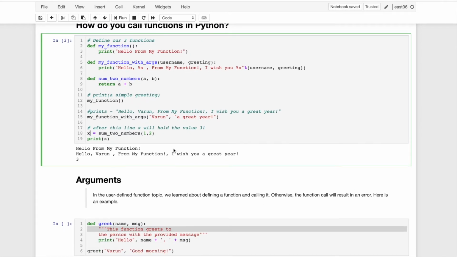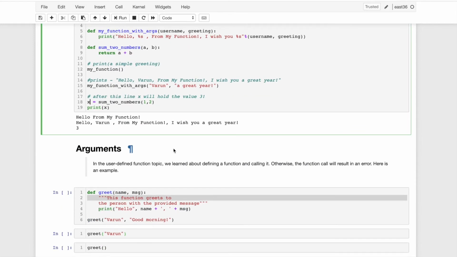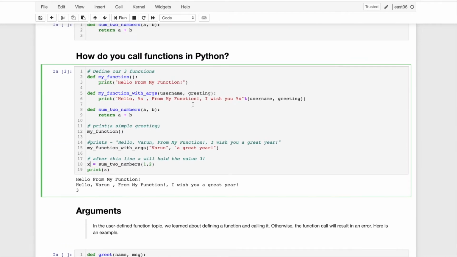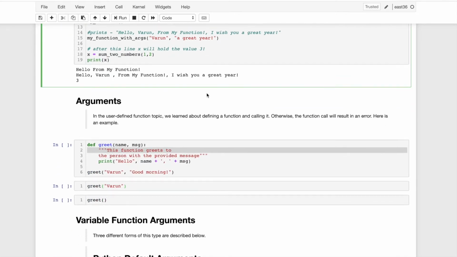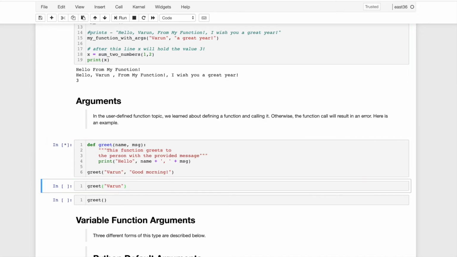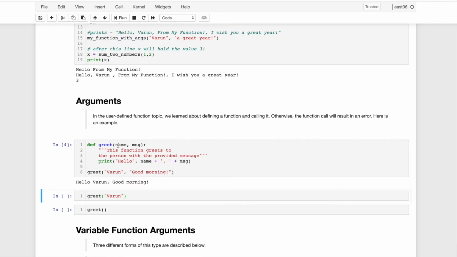Next we are going to discuss arguments in detail. These are called positional arguments, or formal arguments. For example, greet with name and message: name and message are the arguments, and we pass them. If I call the function, it will print, okay, hello Varun, good morning.